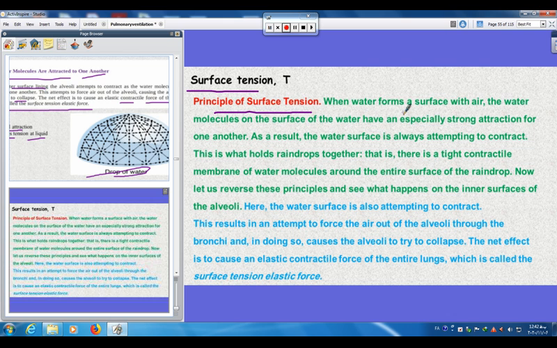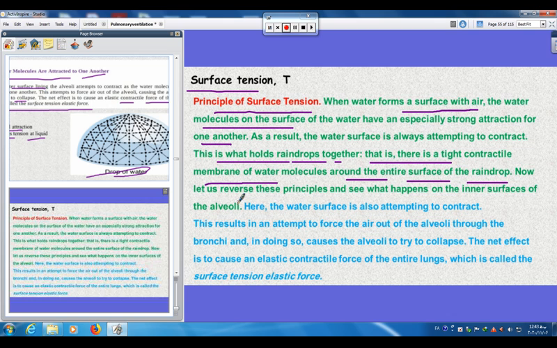When water forms a surface with air, the water molecules at the surface of the water have an especially stronger attraction for one another. As a result, the water surface is always attempting to contract. This is what holds raindrops together. That is, there is a tight contractile membrane of water molecules around the entire surface of the raindrop.